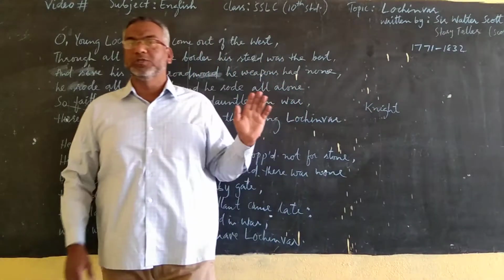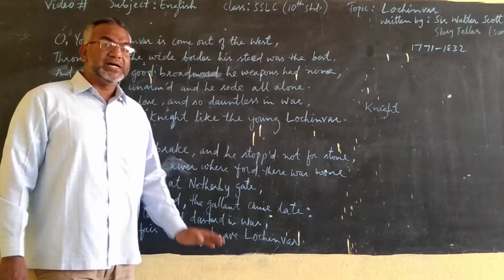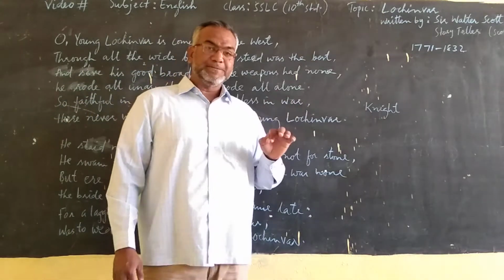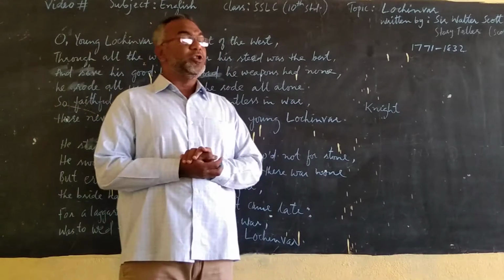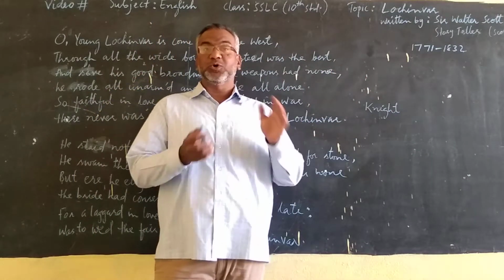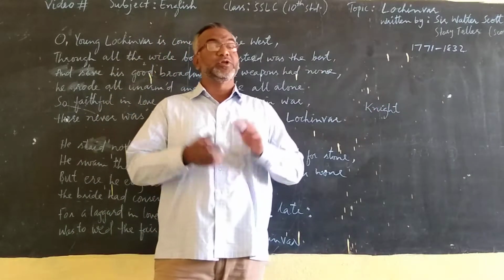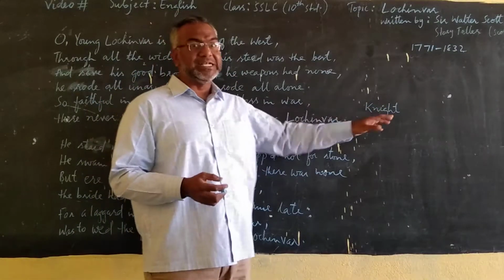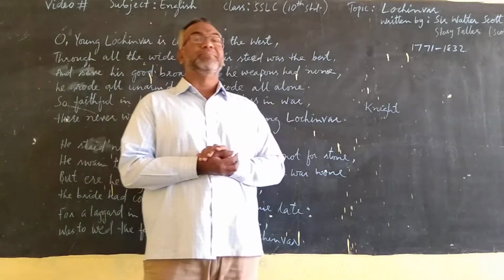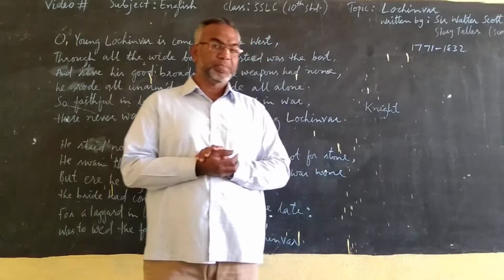This poem is also a story. Sir Walter Scott is telling us the story of a knight. But this story is not from the battlefield, or about how that knight fought in wars, but this is his love story.